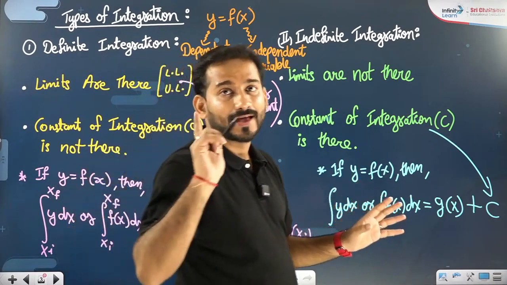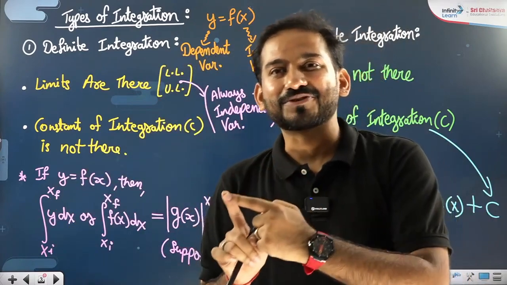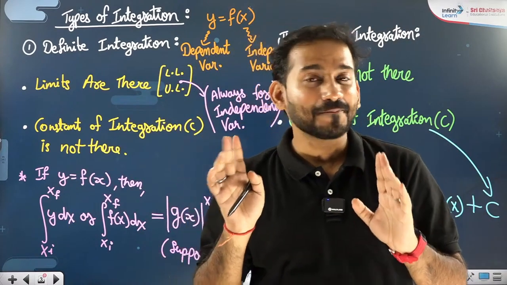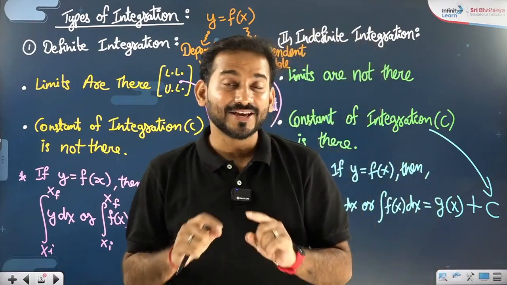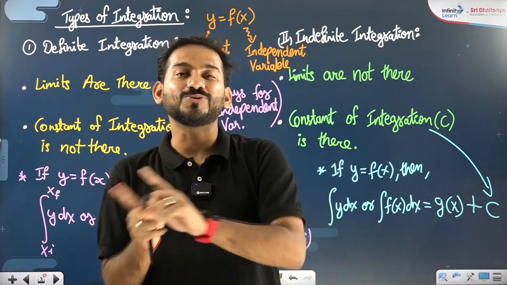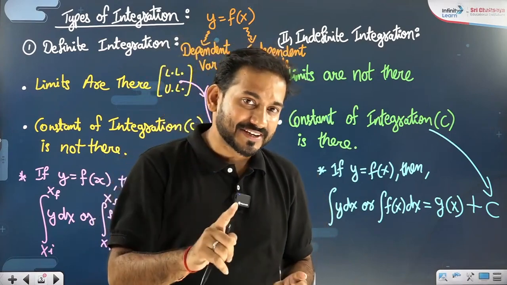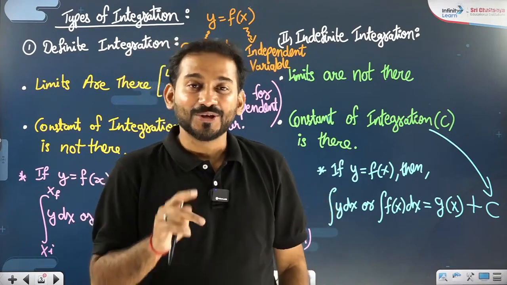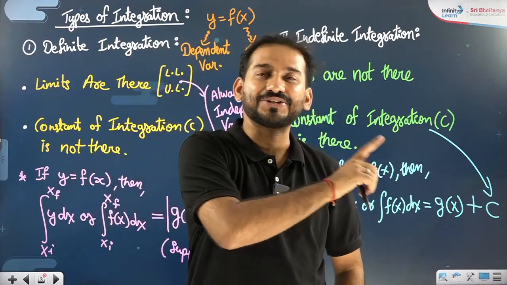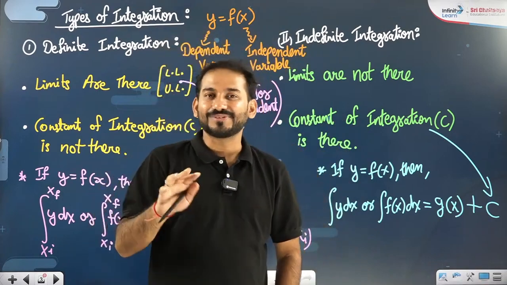That's all. And the way addition and subtraction are opposite processes, multiplication and division are opposite processes, square and square root are opposite processes, similarly differentiation and integration are also opposite processes. So whatever you did in differentiation, you have to do exactly the opposite in integration, and things will be easy.